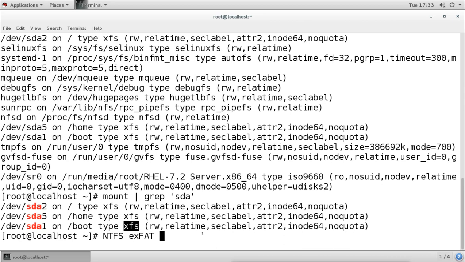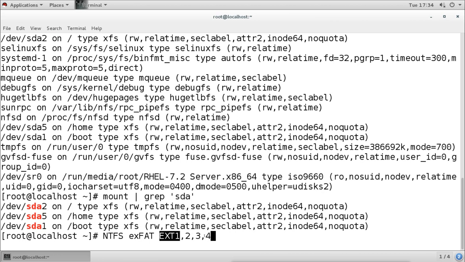Then in Linux we have the ext file system. In Linux we have ext1, then ext2, then ext3, and then ext4. ext1 was the old one, used in the old RHEL, that is RHEL1, RHEL2. Then ext2 came, and it was used till the older versions of RHEL. Then ext3 was used till RHEL5.